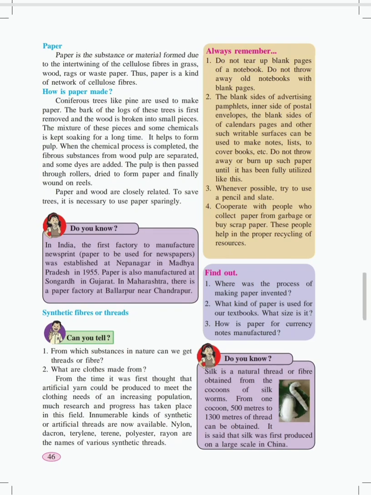We should not waste paper. The papers which have one side blank can be used for further purposes also.